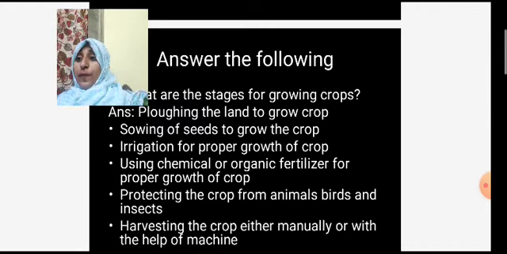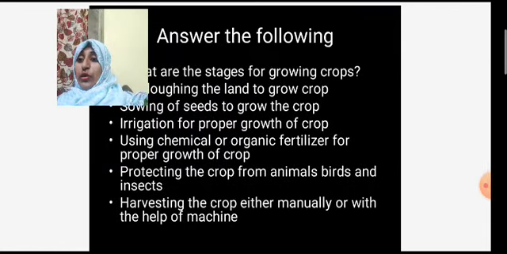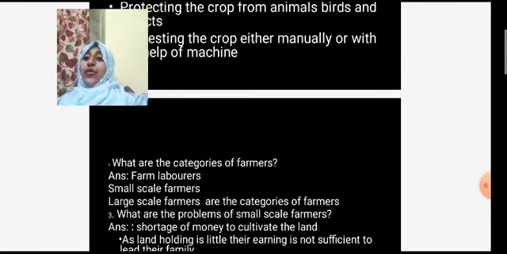Then after protecting, the plants grow, and that is harvesting the crops, either manually or with the help of a machine. He removes all the plants that have grown, either manually or with the help of machines. This is the answer to what are the stages of growing crops. So you have to write this answer. Then let's go with another question.